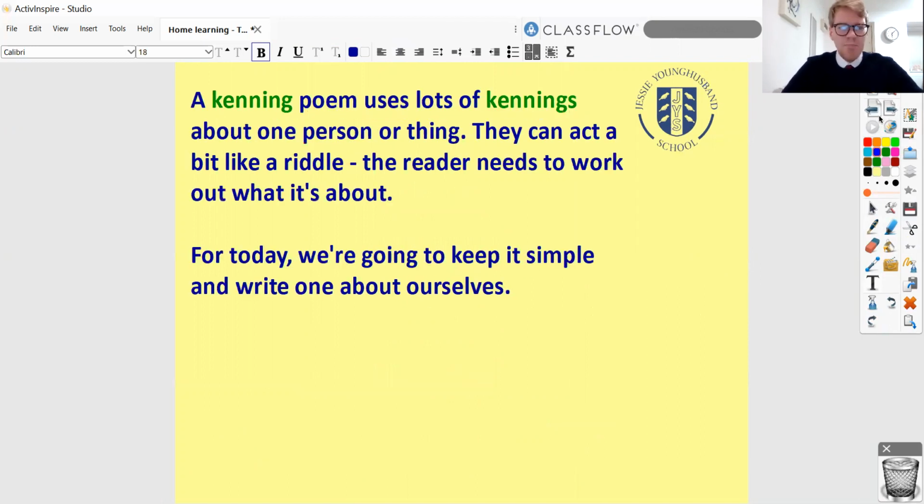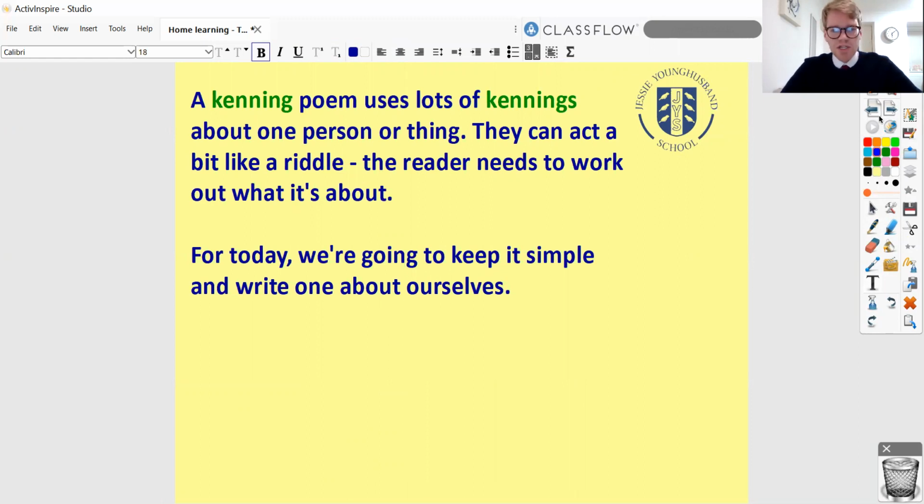Right, so a kenning poem uses lots of kennings about one person or thing. So you saw my one there about a cat or about Mr. Vass. They had lots of lines of kennings all about one thing. And I really like these because I think they can act a bit like a riddle. The reader needs to work out what these kennings are all describing. They need to work out what the poem is about.